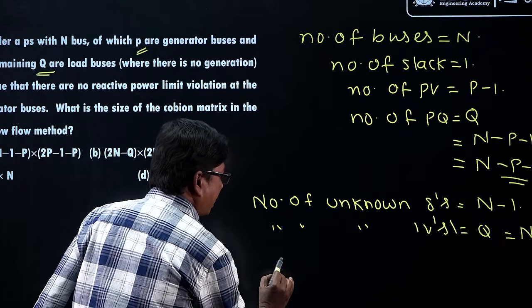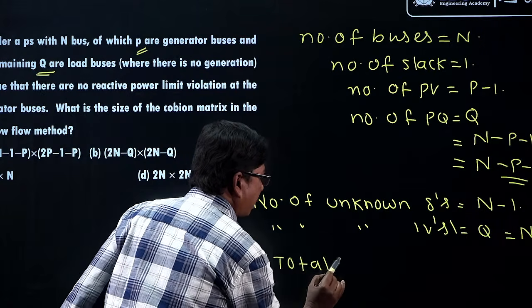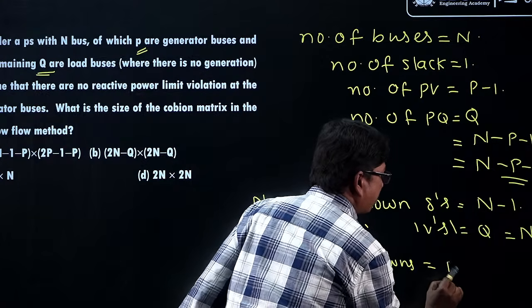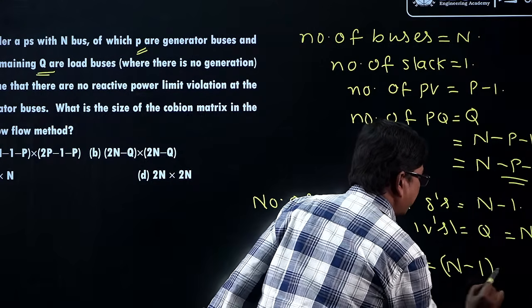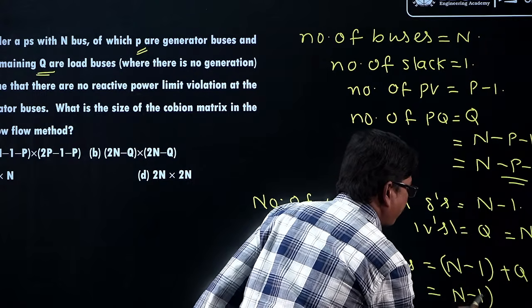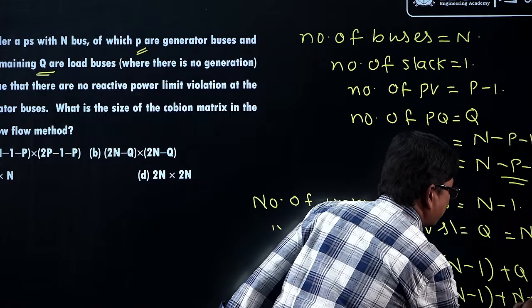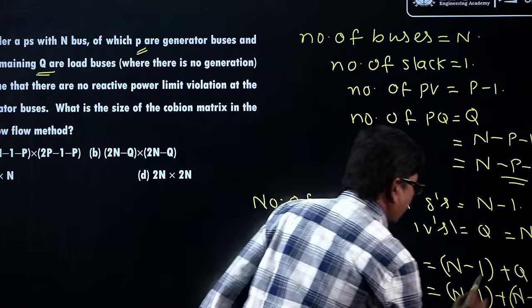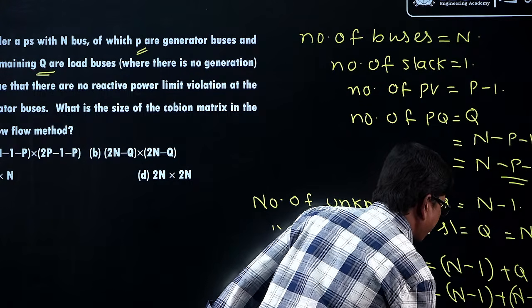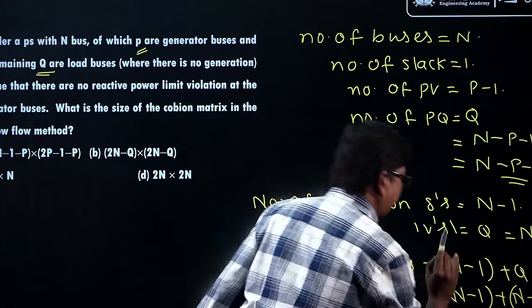So it is total number of unknowns. How many unknowns will be there? n minus 1 plus Q, this is one answer, or otherwise n minus 1 plus n minus P minus 2. How much it will be? 2n minus P minus 3.